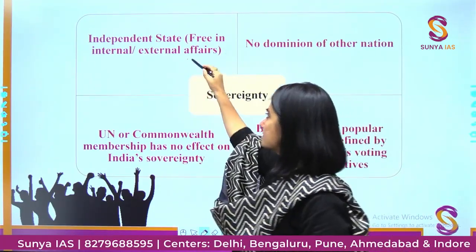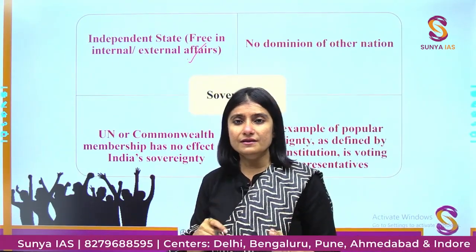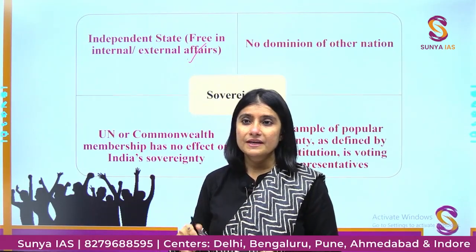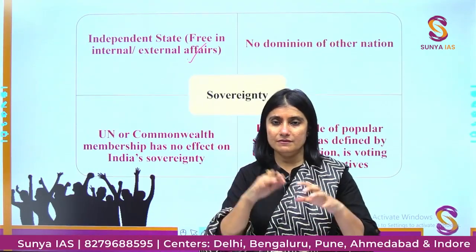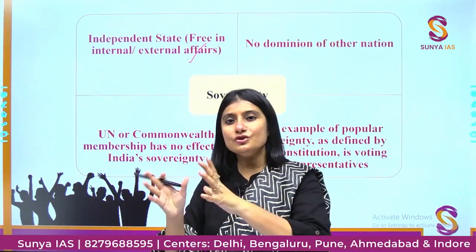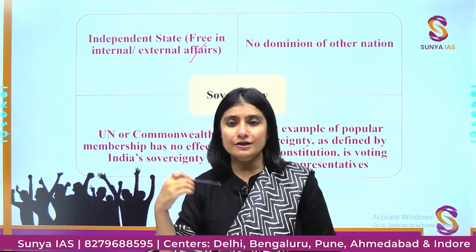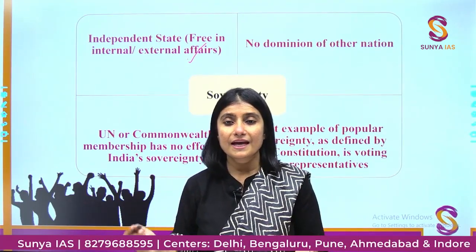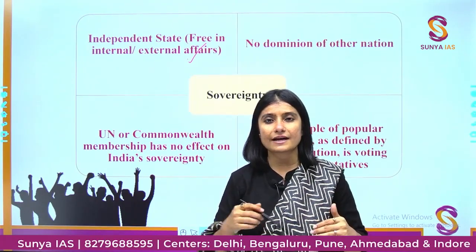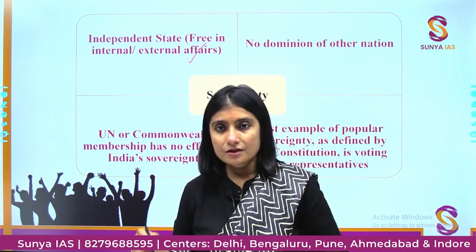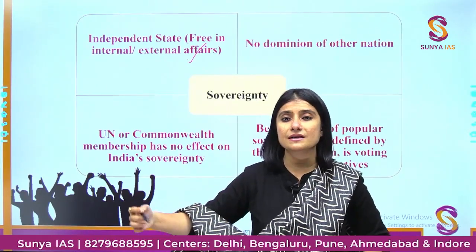So this sounds too complicated to me, at least to me. So let's simplify it. When we annulled 370, we just converted the state of Jammu and Kashmir into 2 union territories. Then there was a lot of internal criticism, and to that we answered that we are a sovereign nation and we have the right to take our internal decisions, and no other nation has the right to intervene. So we can make our own internal decisions as well as external decisions on how to deal with other countries.